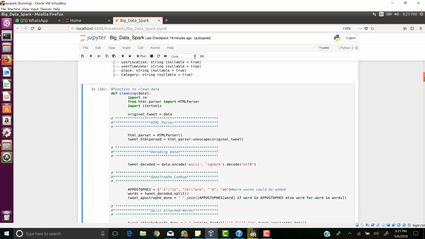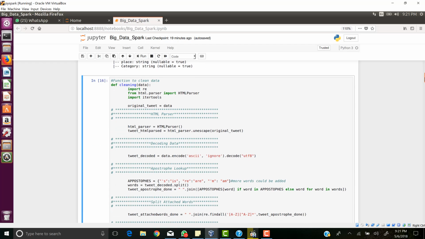After that, what I'm doing is, the Twitter data has a lot of URLs and a lot of smiley marks, emoticons, and then a lot of punctuation and all the extra symbols which we have to remove.